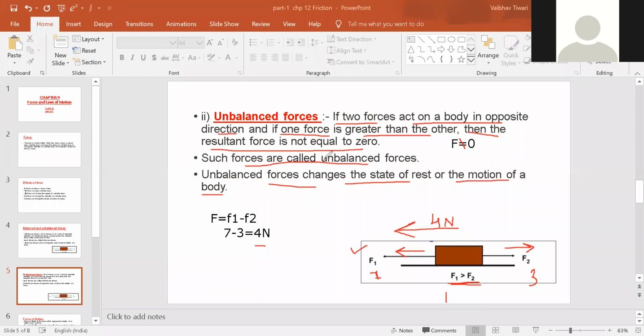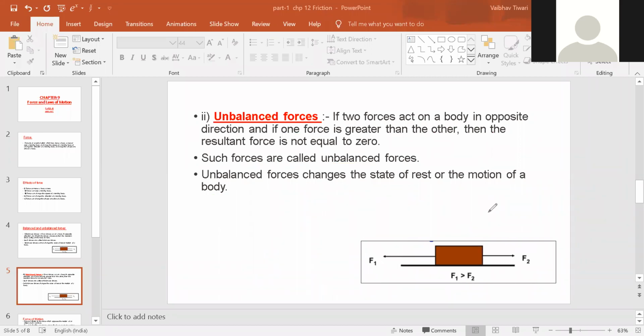Okay. Now, in this case, actually two forces were acting over here. But suppose F2 is not there, this force F2 is not there, only a single force is acting on it.